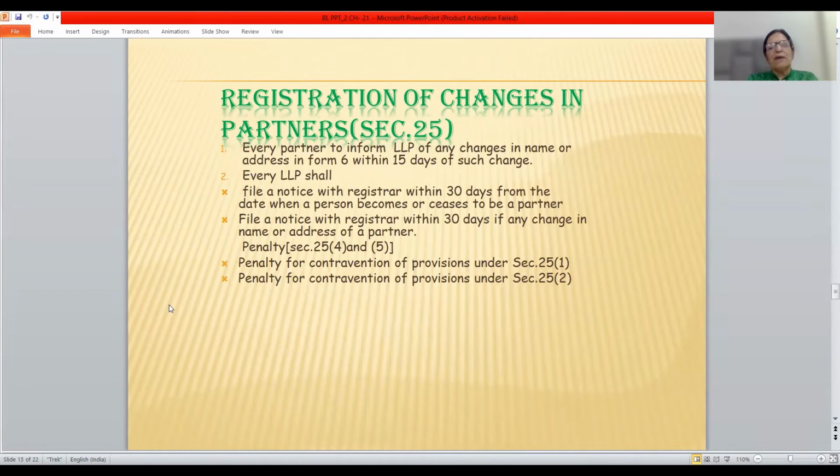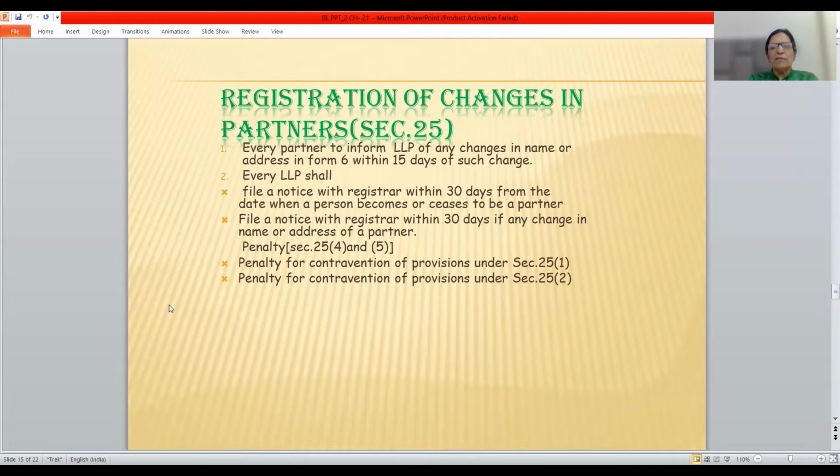Registration of changes in partners. All changes in name or address are to be reported in form number 6 within 15 days of such change. The partner has to inform the LLP about such changes in form number 6 within 15 days, and the LLP has to file a notice with the registrar within 30 days of any change in the name or address of a partner.